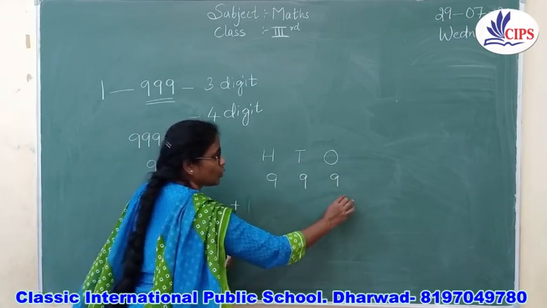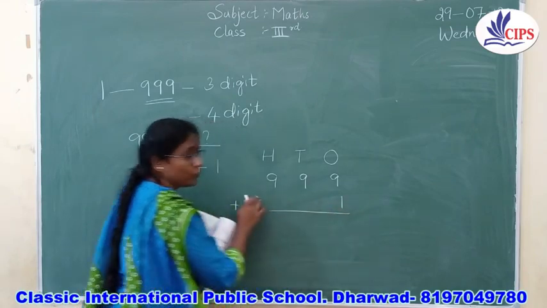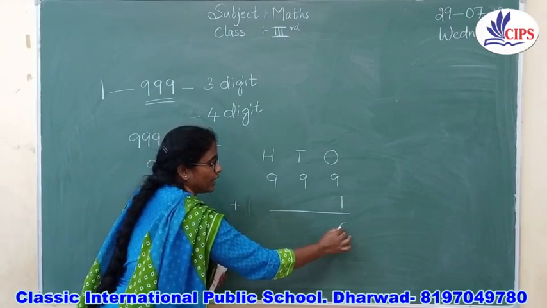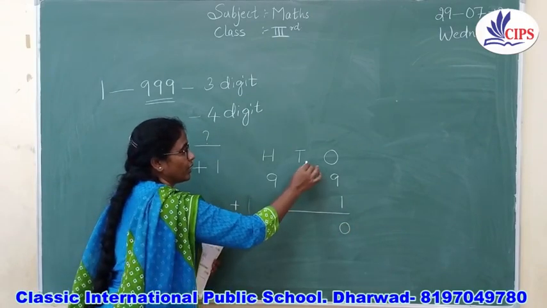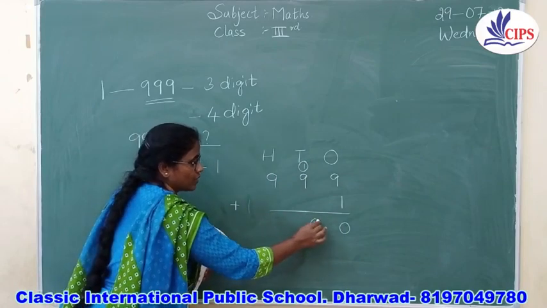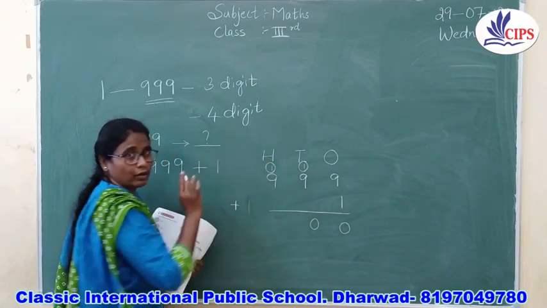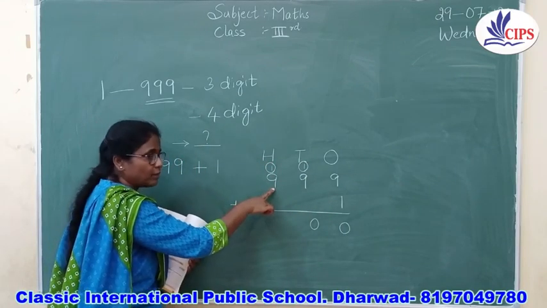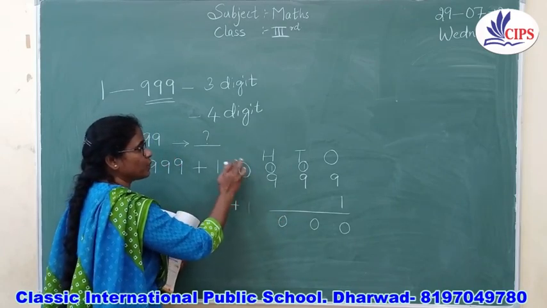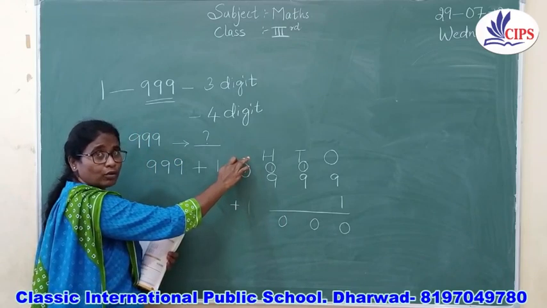to the ones place. So if you add this, 9 plus 1 is 10, 0 over here, carry over 1. Again 9 plus 1 is 10, 0 over here and carry over 1. Again 9 plus 1 is 10 and carry over 1. And what is the place value over here? We don't know, right?